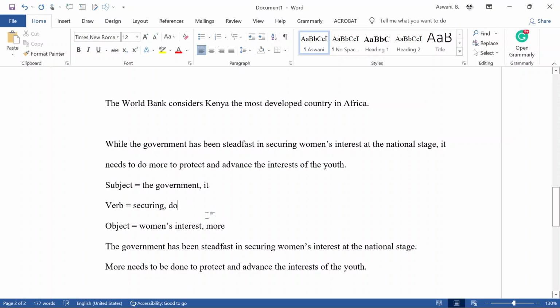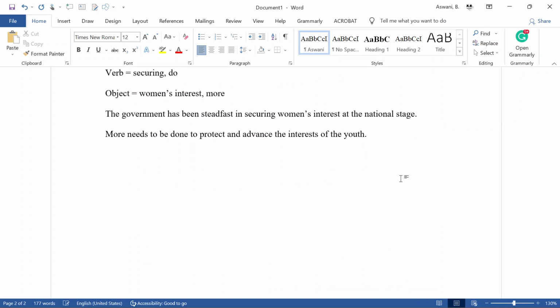Okay. So that is basically understanding passive voice. And the best way to understand passive voice is to first of all locate the verb. Locate the key verb in that sentence. And then, to identify if the sentence is in passive or active voice, the first thing you need to do is locate the verb. Okay, after locating the verb, ask yourself by who. Okay, and then ask yourself what.